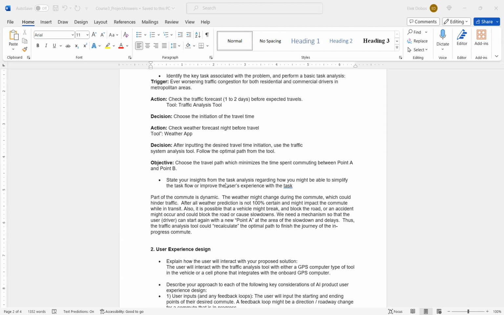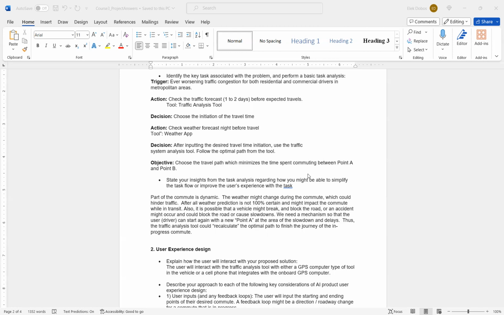Stating my insights from the task analysis regarding how we might be able to simplify the task flow or improve the user's experience with the task. Part of the commute is dynamic. The weather might change during the commute, which could hinder traffic. After all, weather prediction is not 100% perfect, right? It might impact the commute while in transit. Also, it is possible that a vehicle might break down and block the road, or an accident could occur and block the road or cause slowdowns.